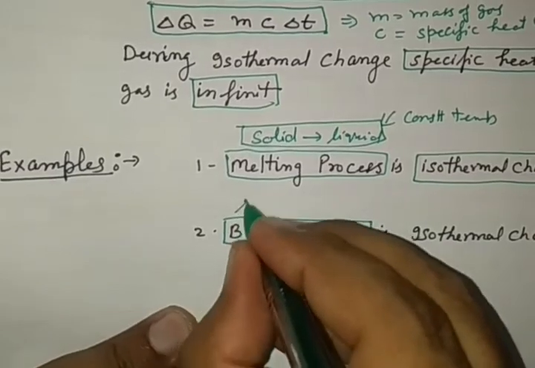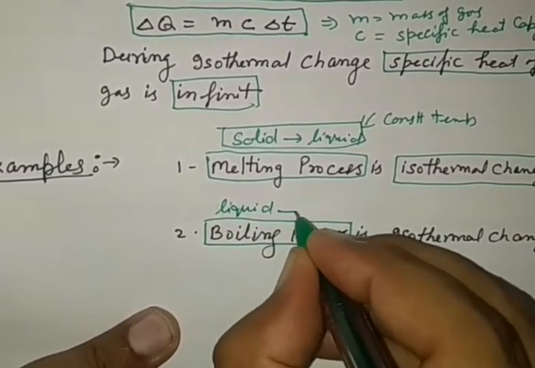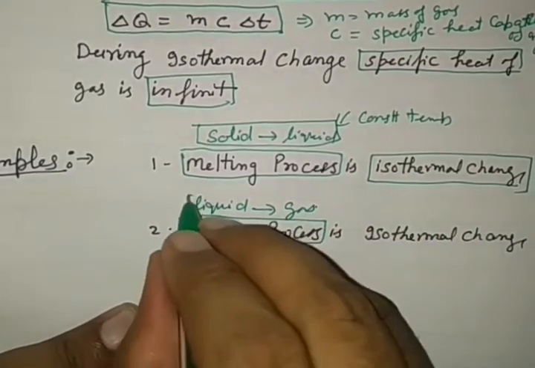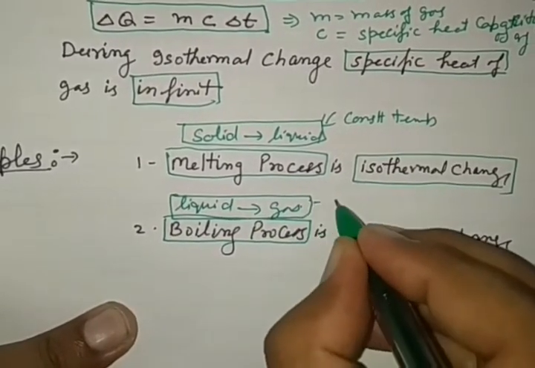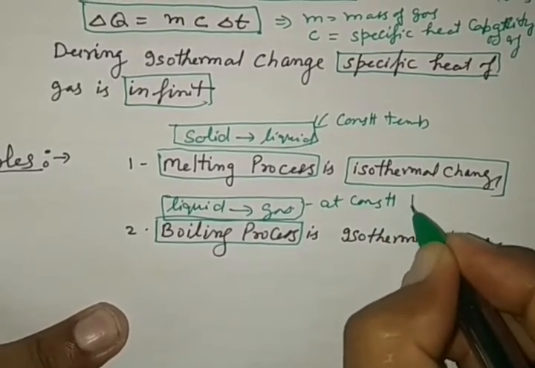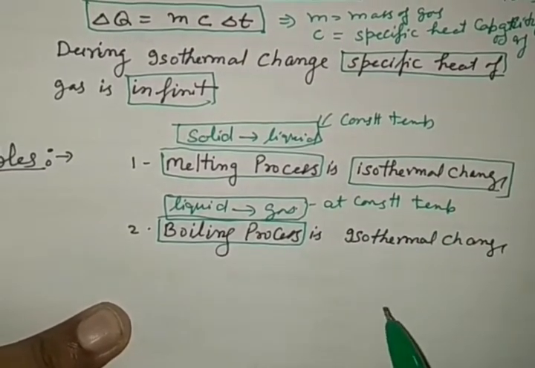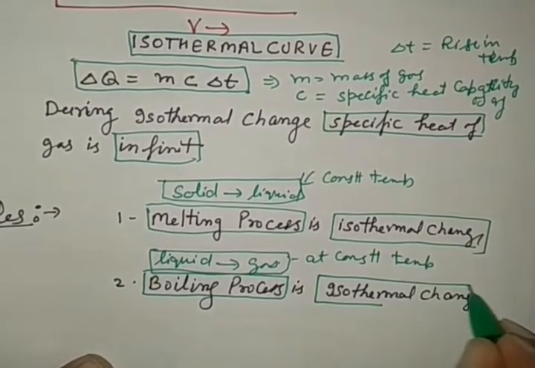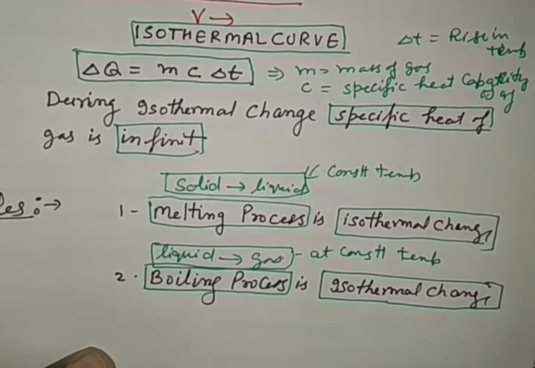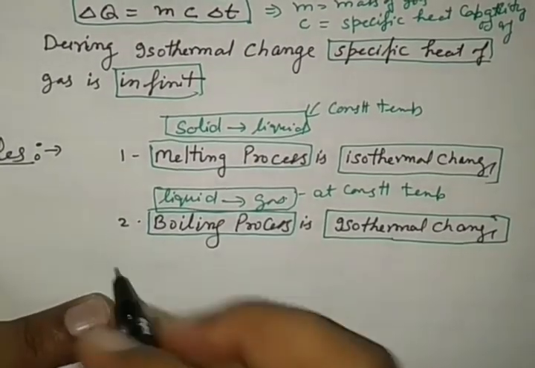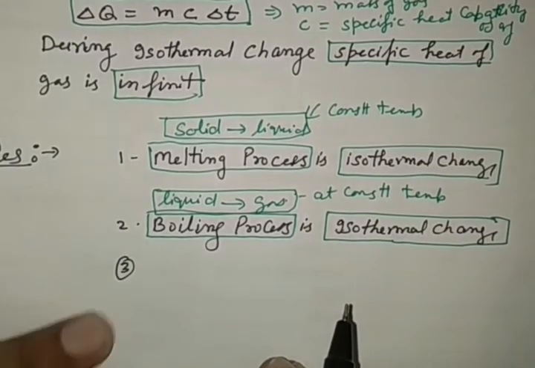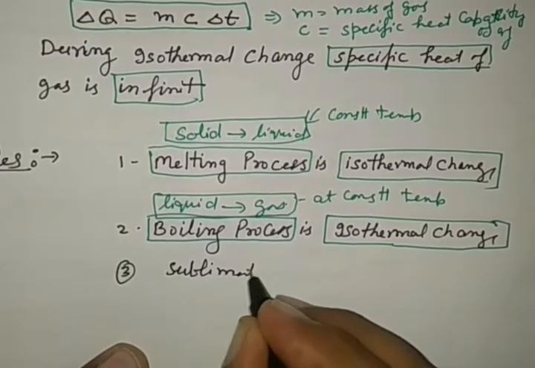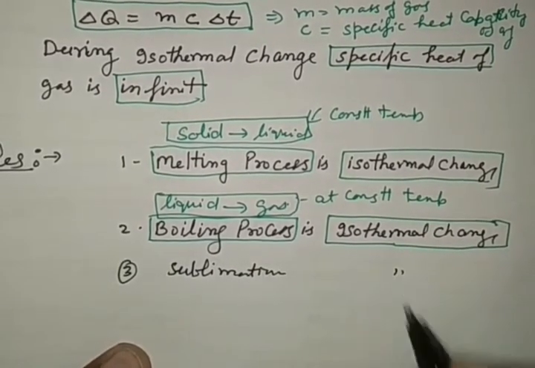In boiling, liquid is converted into gas. This phenomenon also takes place at constant temperature. That is why boiling is also an isothermal change. We may take one more example, that is sublimation. Sublimation is also an isothermal change.